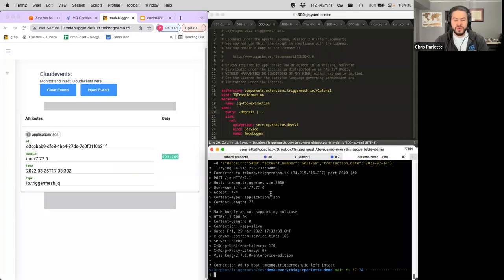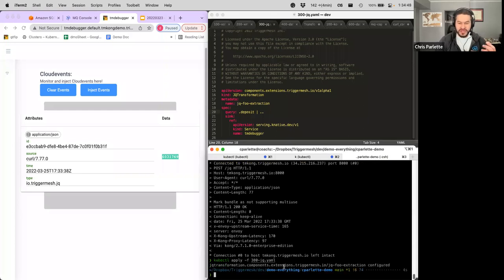And what I'm going to do, you can see down at the bottom here, I can do kubectl. If you're familiar with Kubernetes, we're doing a kubectl command. We're going to apply -f, and we're going to apply that JQ YAML. That's what we just saved, and we're going to apply it. And it's basically going to say, okay, what was the name of that component?